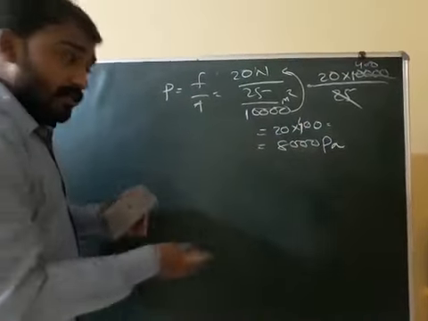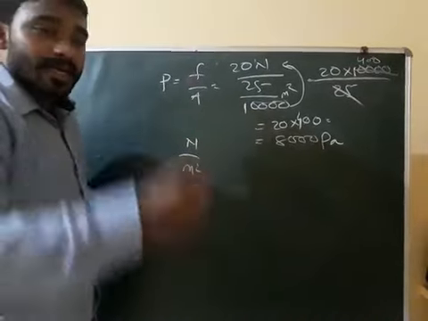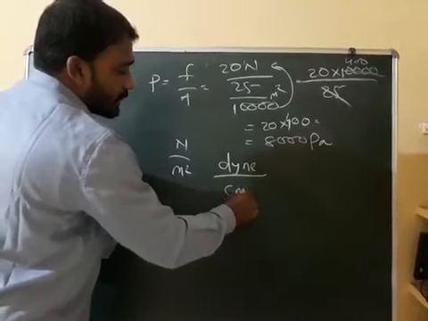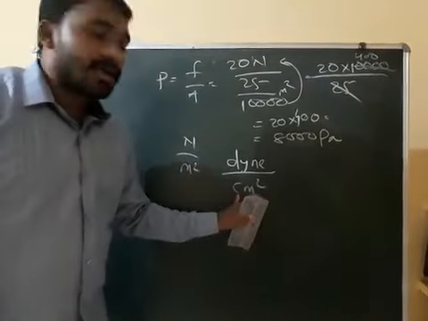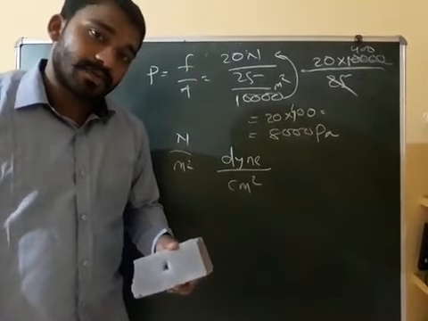Next one, let me tell you another thing I have not told. The SI unit is Newton per meter square. Now the CGS unit is dyne per centimeter square. Understood?